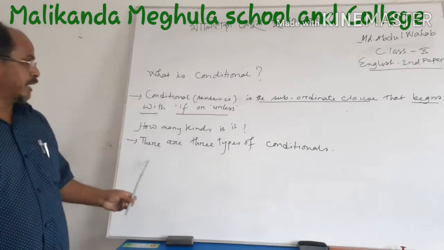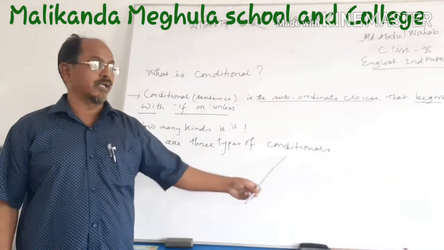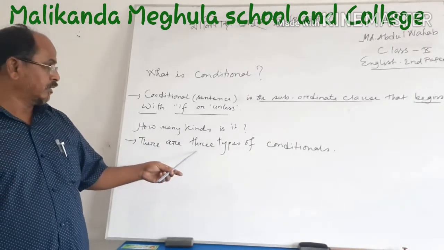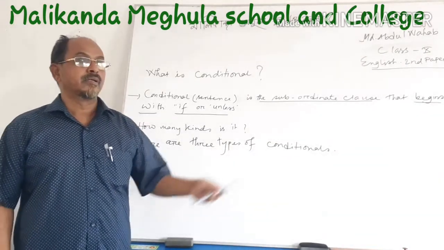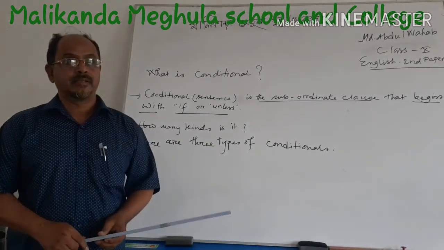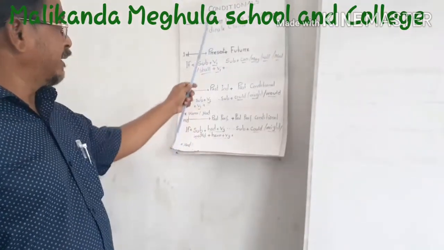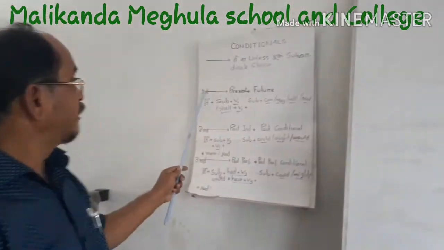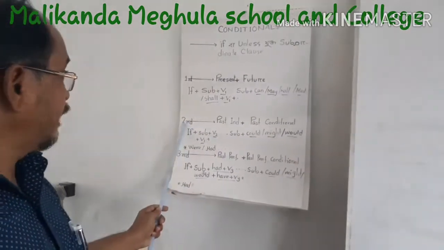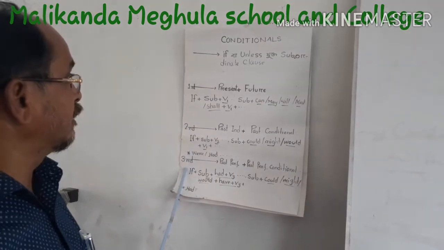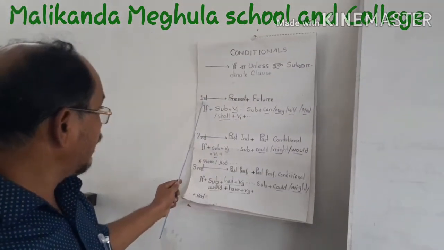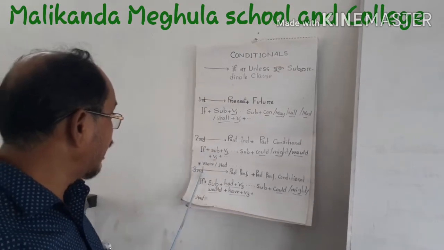You know, there are 3 types of conditionals. How many types of conditionals? We know there are 3 types of conditionals. Look at the chart, please. There are 3 types of conditional: first conditional, second conditional, third conditional. Repeat: first conditional, second conditional, third conditional.